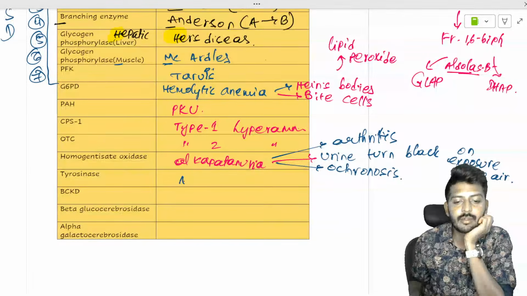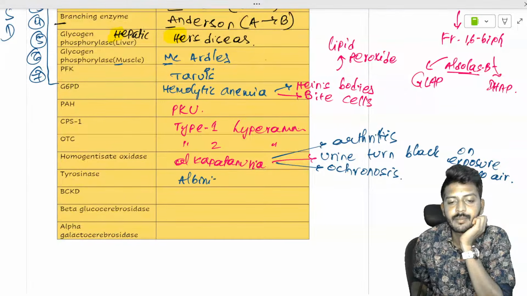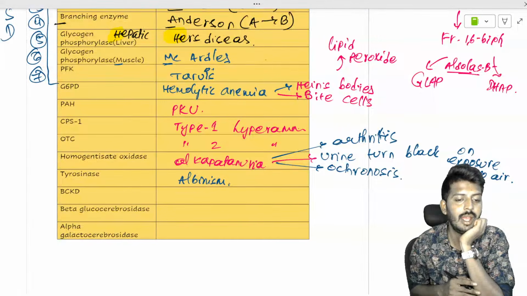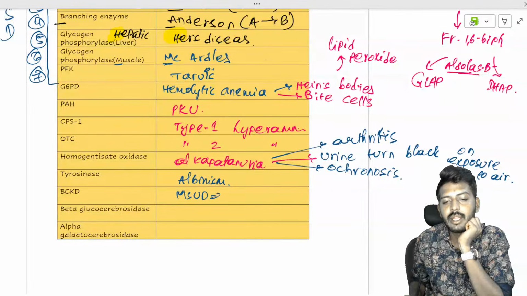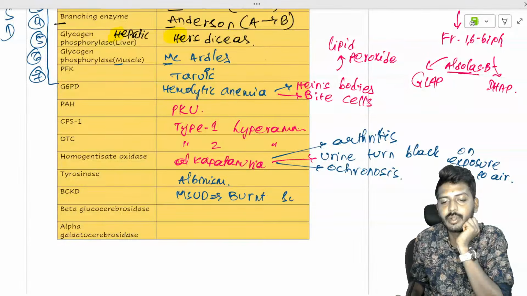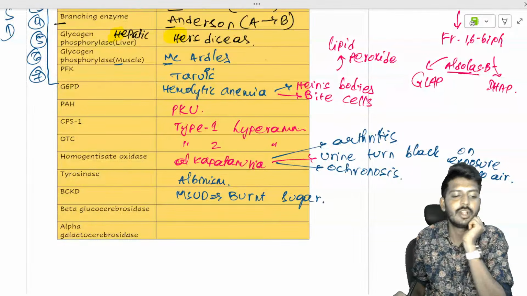Tyrosinase deficiency leads to albinism. BCKD deficiency leads to MSUD. Here there is a burnt sugar smell. The urine color looks like maple syrup.